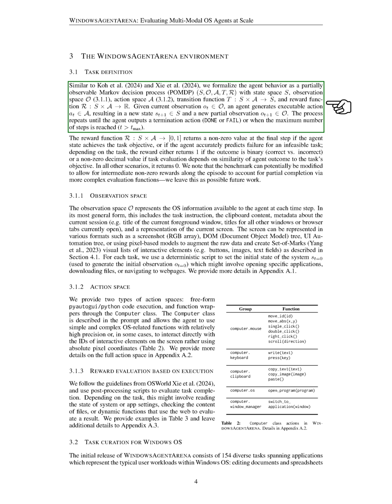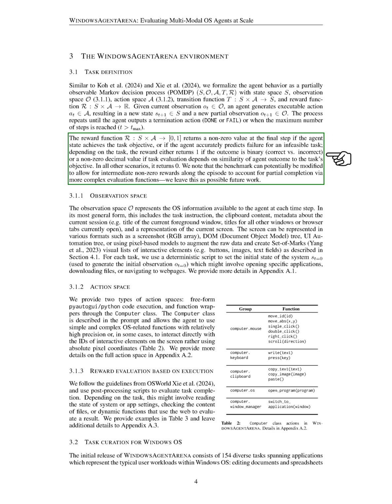We model agent behavior as a partially observable Markov decision process, which includes state space, observation space, action space, transition function, and reward function. Given the current observation, the agent generates an action that leads to a new state and observation. This process continues until the agent either completes the task or reaches a maximum number of steps.